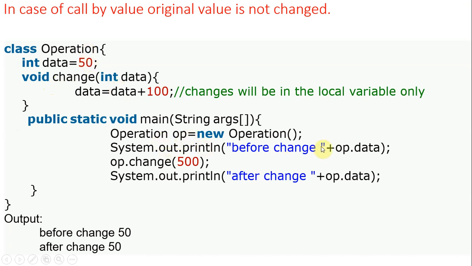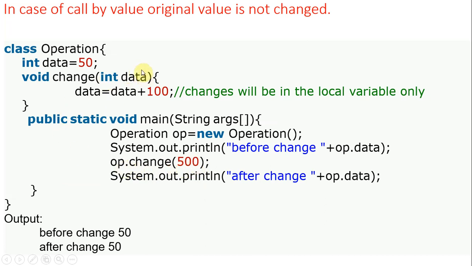So before changes, op.data: before calling the method, we print op.data, which is 50. After that we pass a value, that is the actual argument. This is a formal argument, this is the method prototype, and here we are passing the actual argument. So op.change(500), we are passing 500 here.